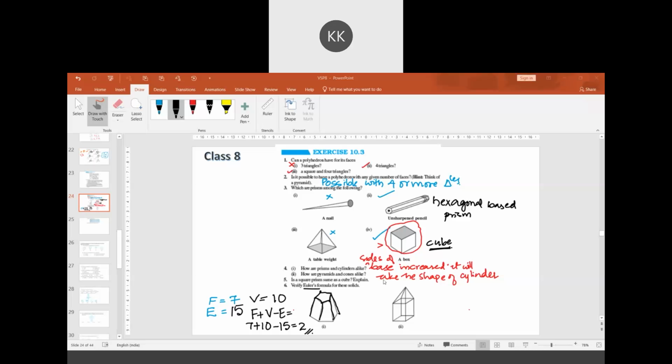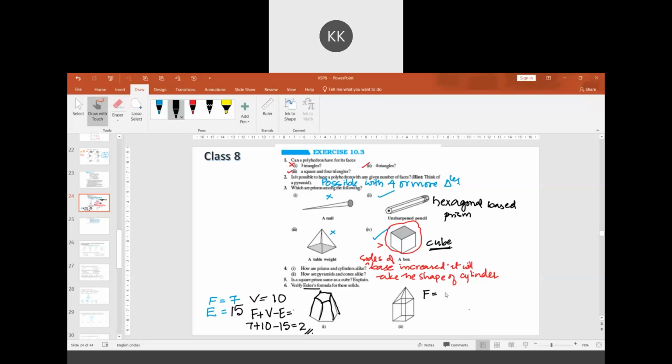Let's take the second figure. In the second figure, what are the number of faces? There are triangular faces as well as square face and rectangular face. Sideways there are 4 faces which are rectangular. At the top there are 4 triangles. 8. Bottom there is 1 base. 9 are there or 10 are there? Nine.